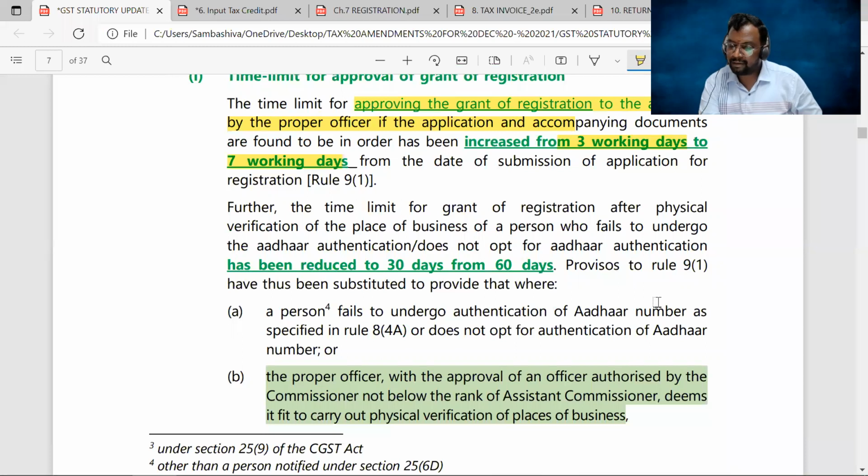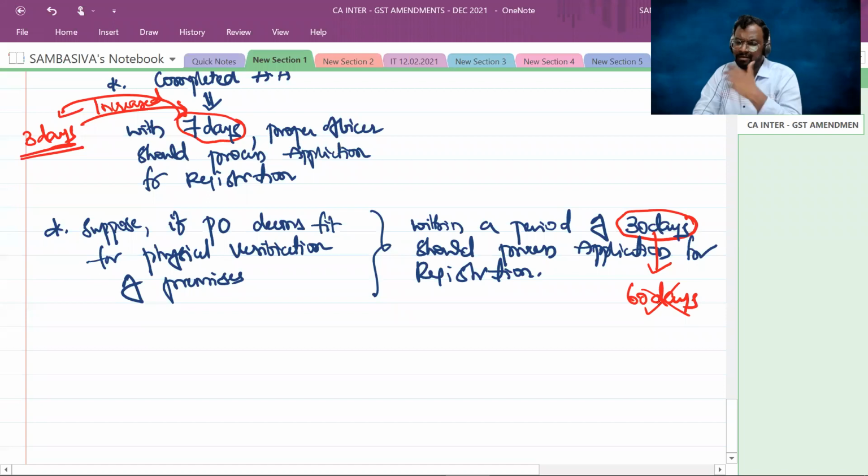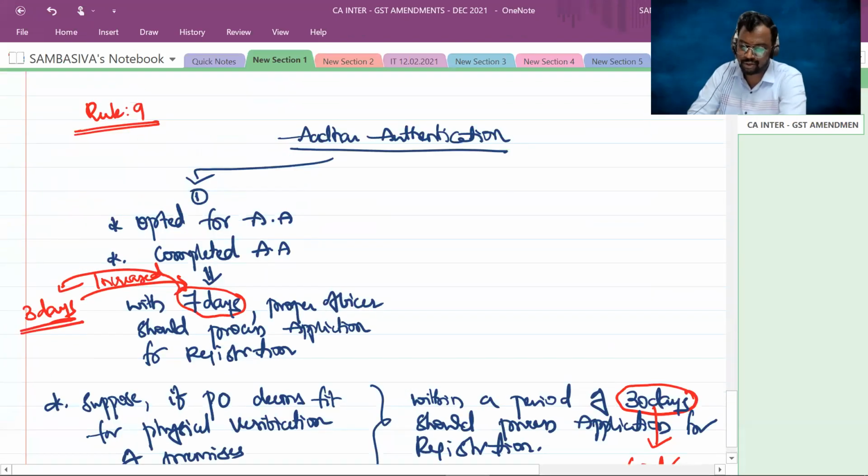So check out here, sir. Further, the time limit of grant of registration after physical verification of the premises. Right, sir? In that scenario, the time limit has been reduced to 30 days from 60 days. So earlier it used to be 60 days. Now it's been reduced to 30 days. Okay, sir. So generally when this physical verification of the premises comes into the picture, that's actually case 2.